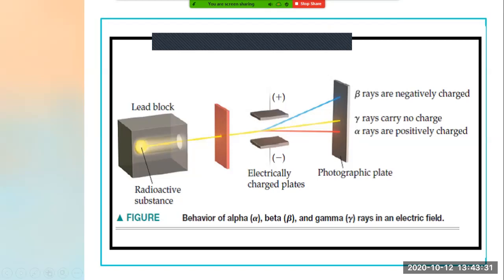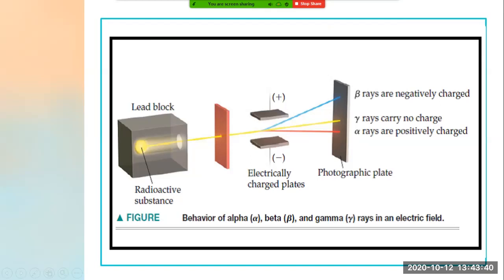In this slit there is a small hole present, right? From this small hole the rays from the radioactive substance go through, and there are two plates, positive and negative. You can see that one ray is substantially more deviated toward the positive plate, and the alpha ray is deviated little, not as much as compared to this one.